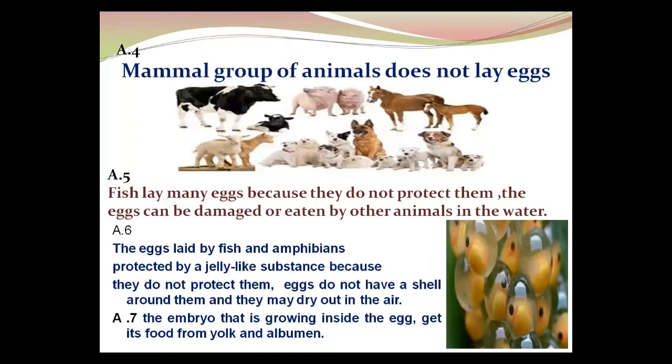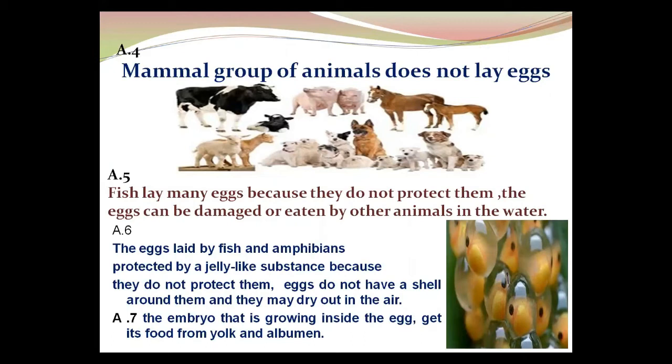We have discussed the fish. Fish lay eggs inside the water. Amphibians also lay eggs under the water. Reptiles lay eggs. Birds also lay eggs, but mammals do not lay eggs. They reproduce their babies. Animals reproduce in two ways.